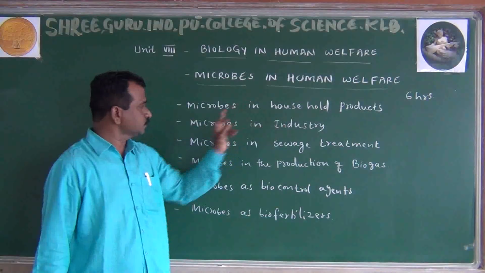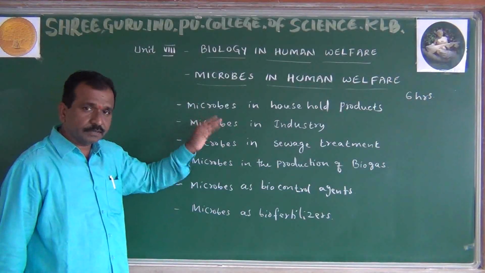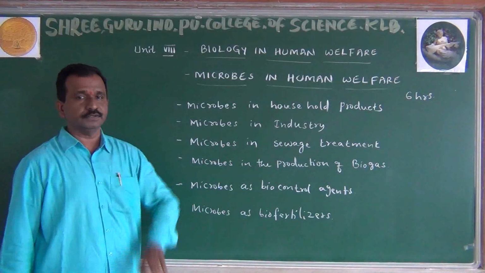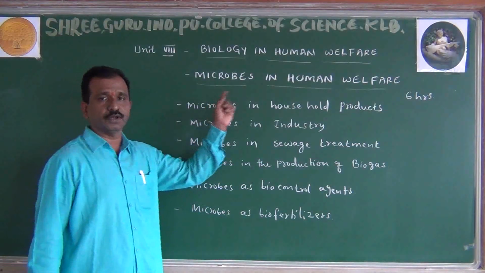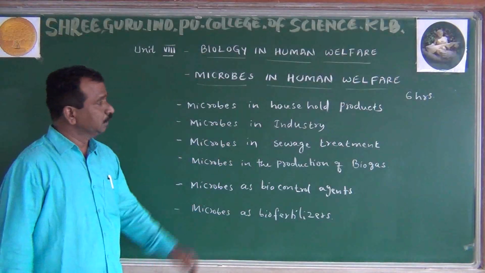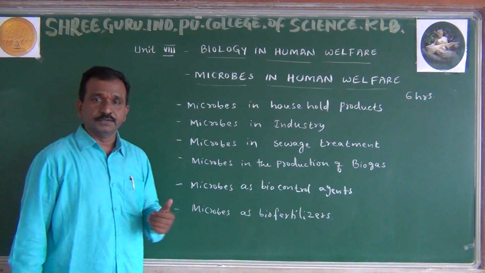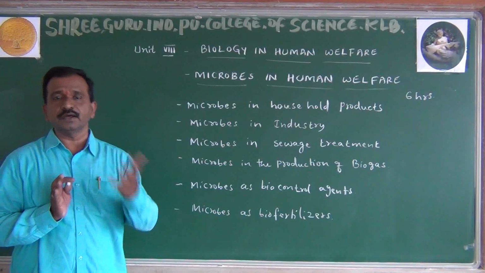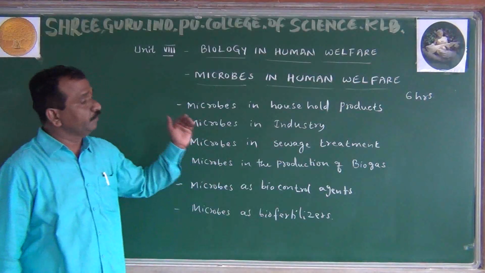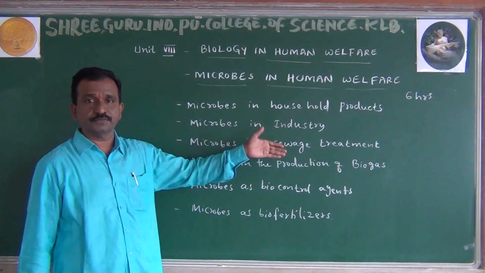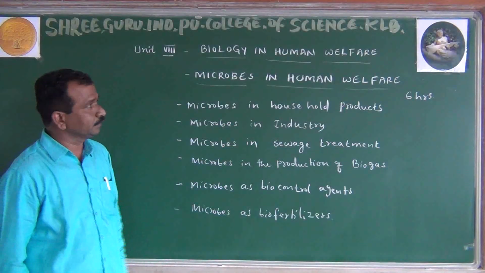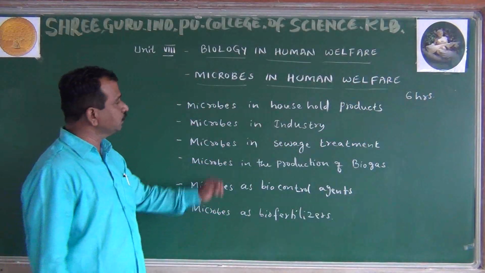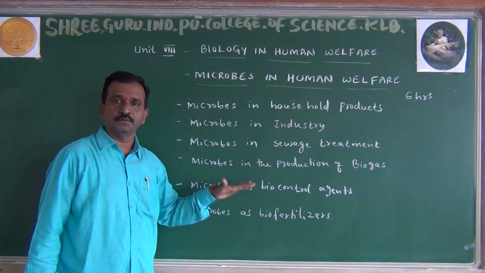What do you mean by the term microorganism? Microorganisms are organisms which cannot be seen through the naked eye. Many microorganisms are there. Some are useful, and some are harmful to us. In this chapter we are not studying the harmful microorganisms, only the useful ones, as the topic name itself tells: welfare.